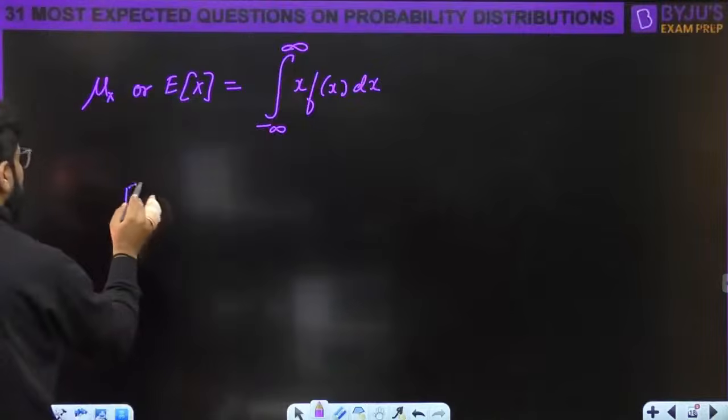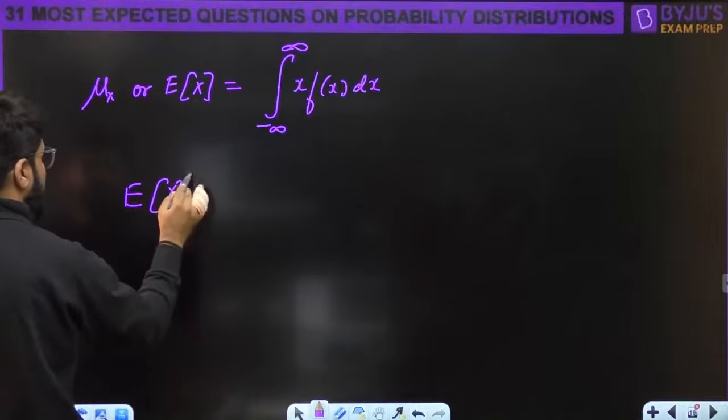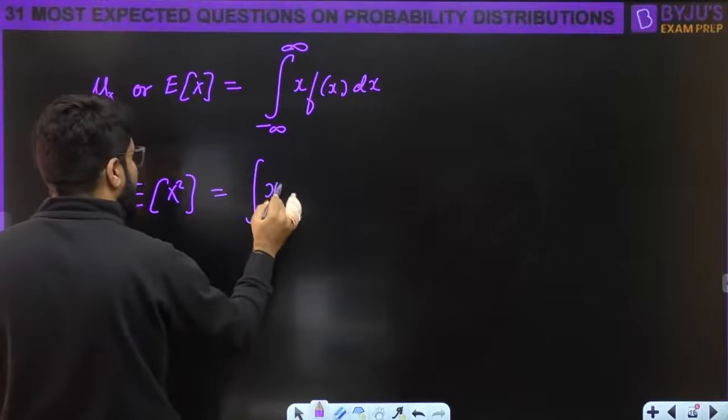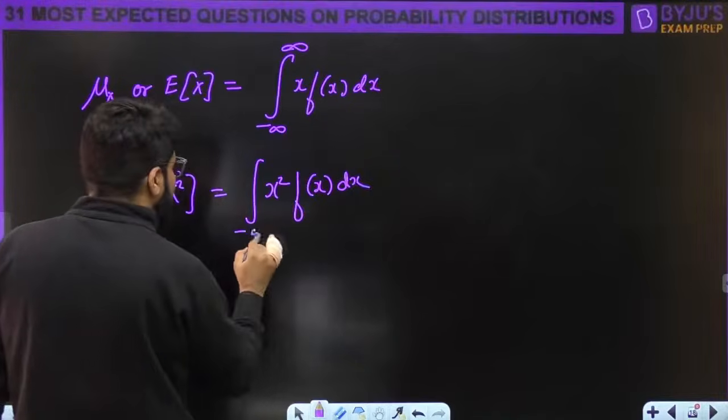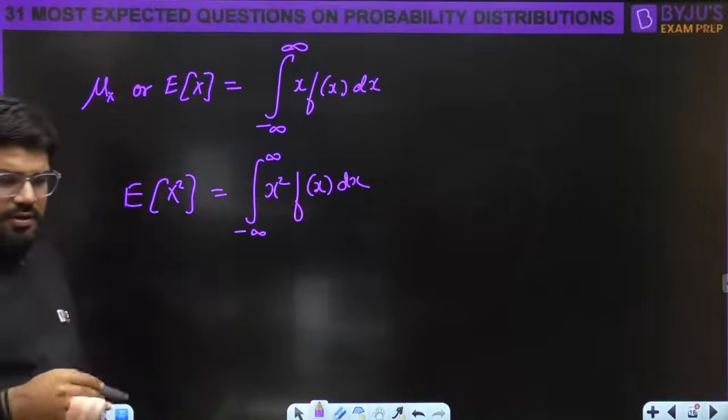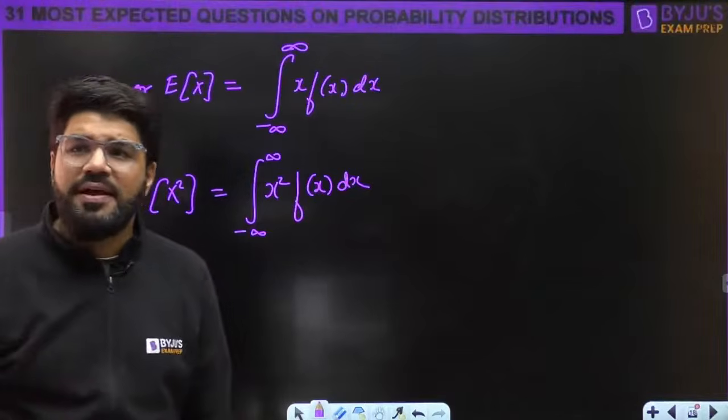Then you have the mean square value: integration of x square into fx dx. Guys, all similar formulas like I have taught you for discrete right now. Just replace the summation by the integral.